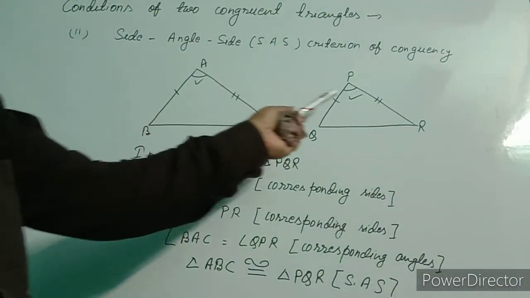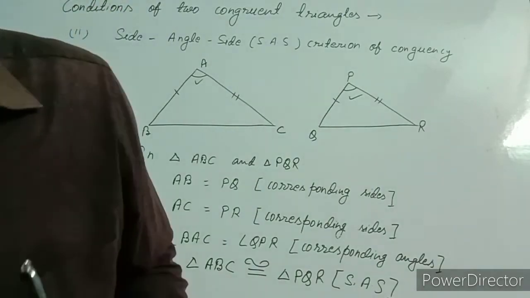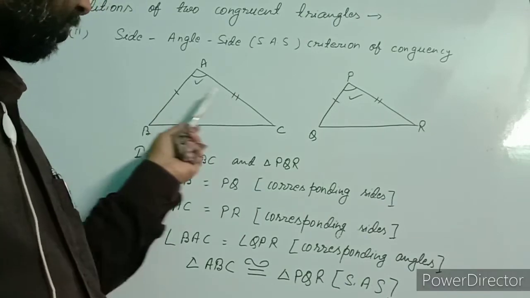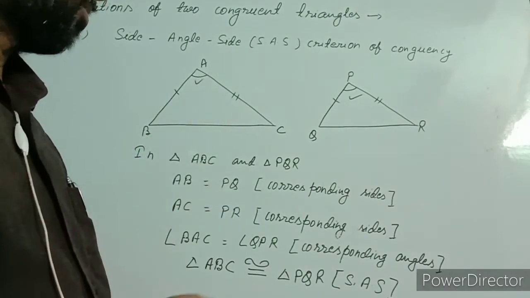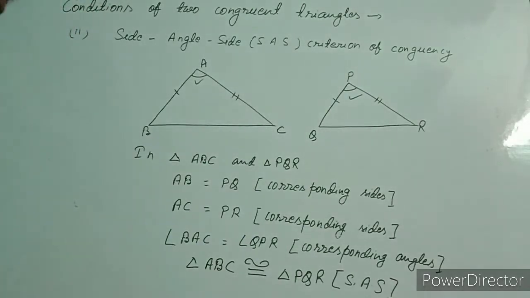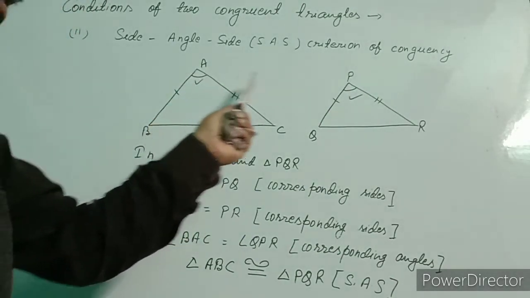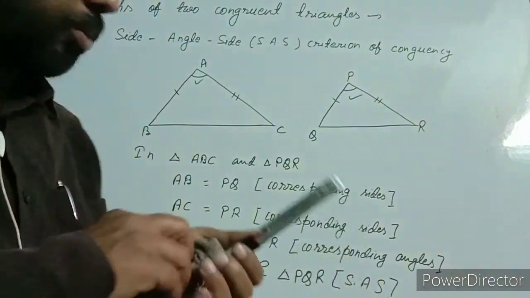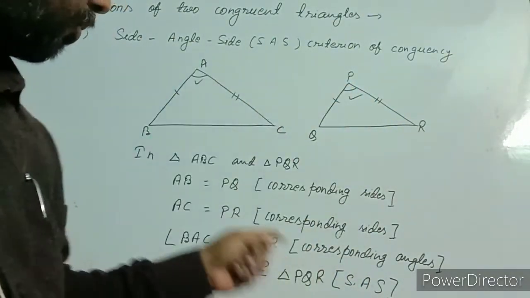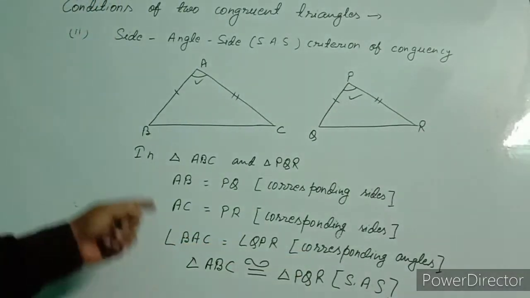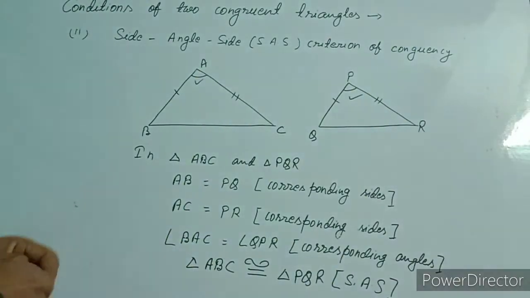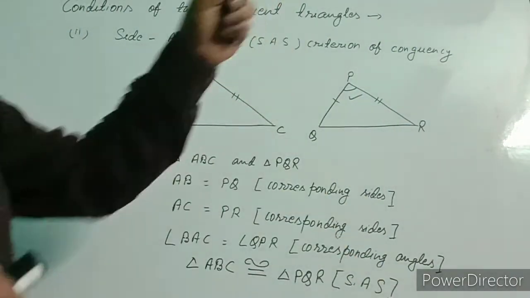For these two angles in your book, one phrase is used: the sides including the angles. These two sides including these two angles. In other words, we say pair of corresponding angles that are subtended by these two sides should also be equal. In this, we say triangle ABC is congruent to triangle PQR under SAS criterion of congruency.